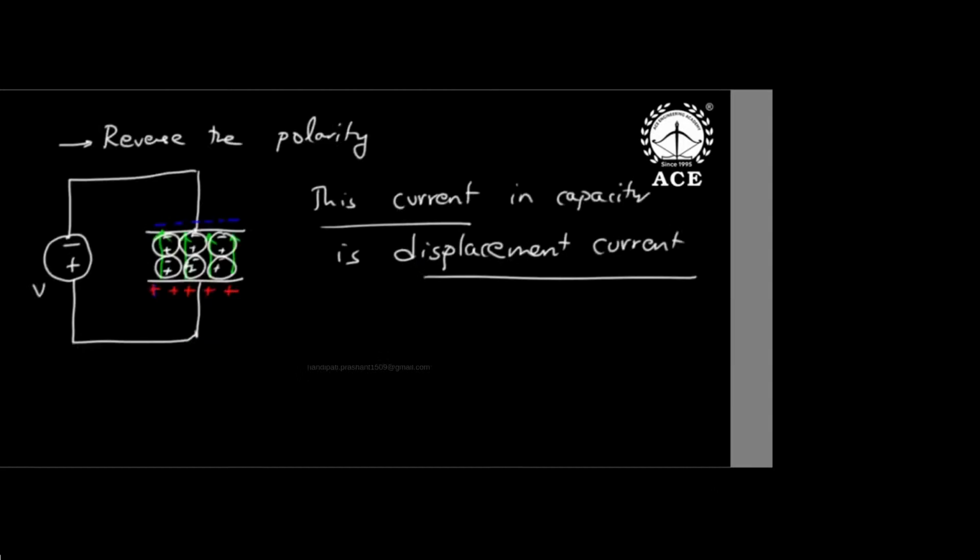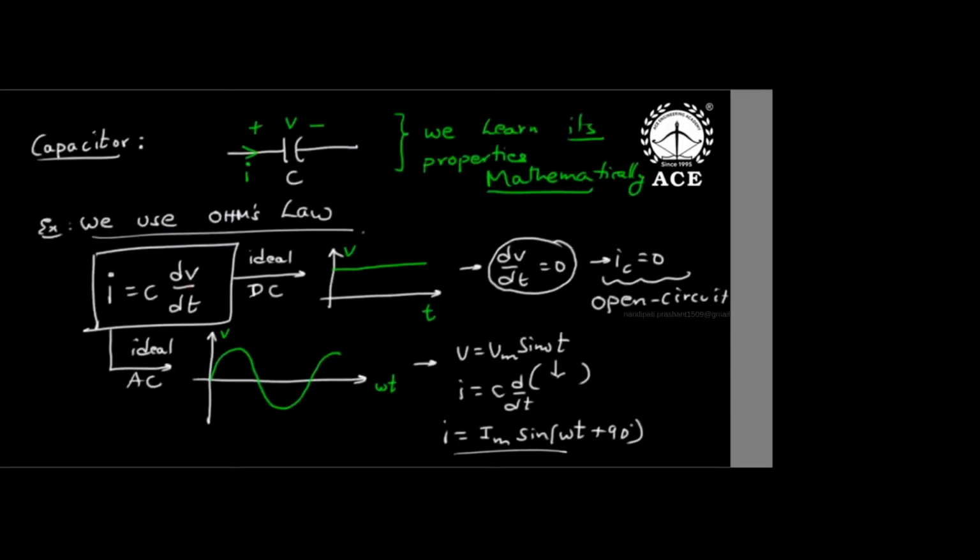Then if I reverse the polarity, again the electric field direction reverses, and the dipoles get reverse polarized, and that is how energy is stored in the electrostatic field. Half C V square. So the concept is clear. Everyone please understand, that is how we are learning all these things. Notations are helping. That is the basic difference. See, in one way engineering is all maths, but science is telling something really different.